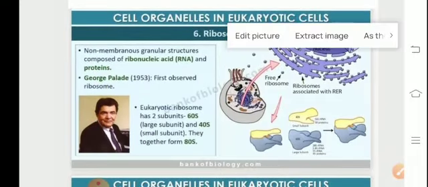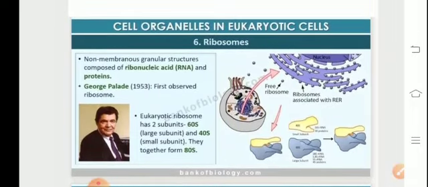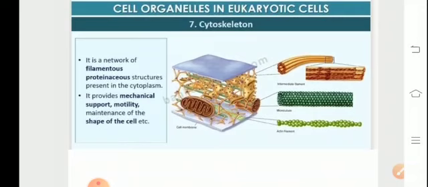The ribosomes are non-membranous structures. They were discovered by George Palade in 1953. The prokaryotic ribosome is 70S and the eukaryotic is 80S, comprising two units: the larger one, 60S, and the smaller unit, which is referred to as 40S.